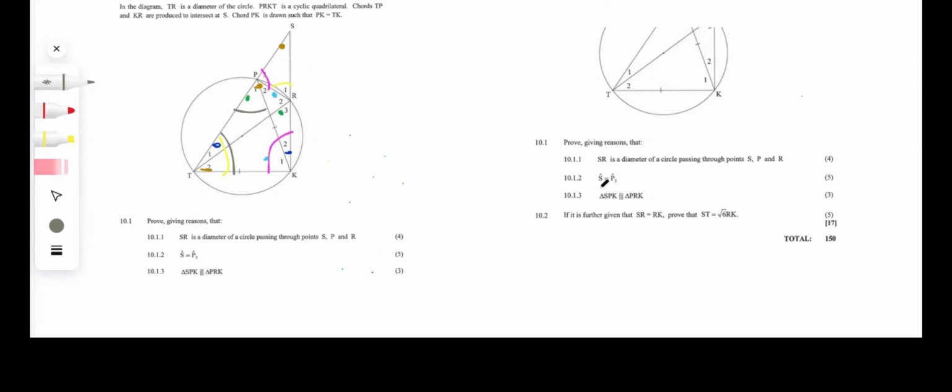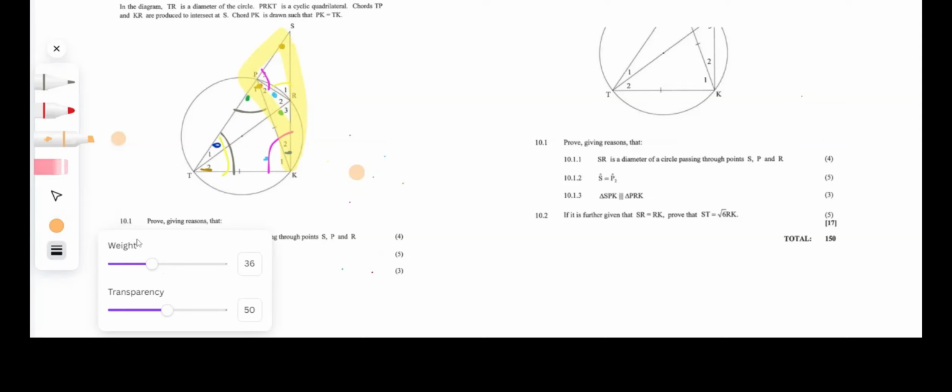So let's look at S in SPK. Let's go back and actually highlight these triangles. SPK and PRK. PRK would be the smaller triangle. PRK would be that orange triangle over there. So we have to prove that they're similar to each other.